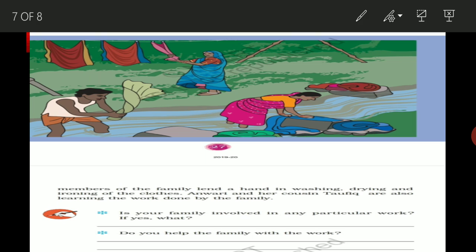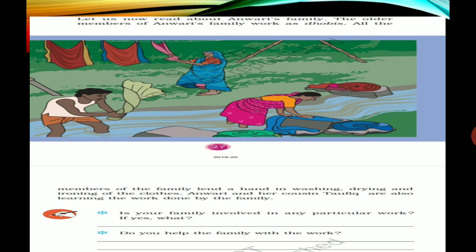Now the next one is, let us now read about Anvari's family. The older members of Anvari's family work as dhobi. All the members of the family lend a hand in washing, drying, and ironing the clothes.